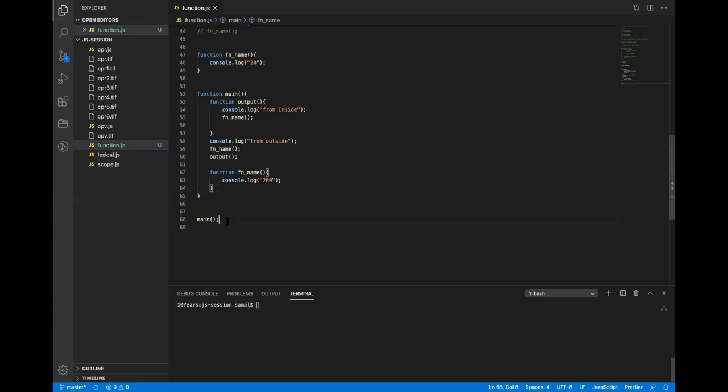When I call this function from outside, then 100, 200, output, then from inside, then again 200. Correct. So this is the output, right? So why is this the output?